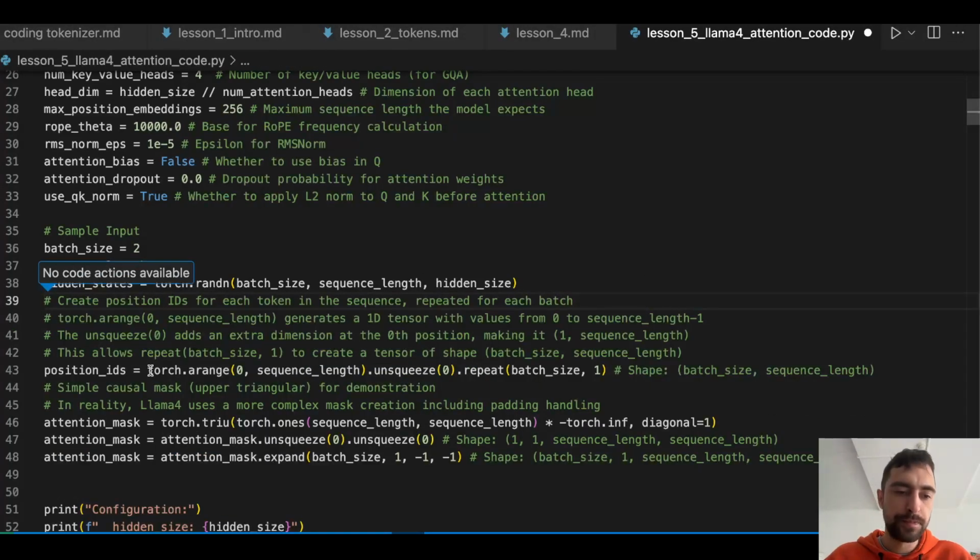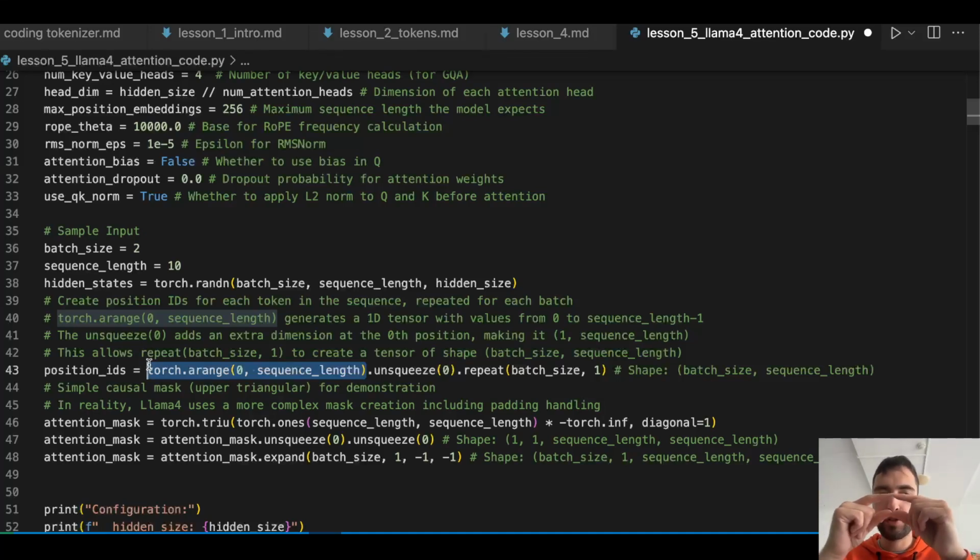So first, we're gonna create a 1D tensor, just a vector, with values from 0 to sequence length minus 1. These are gonna be IDs for this sequence length. But I said we want to have not just this sequence length, but every batch, because one batch is one sequence.